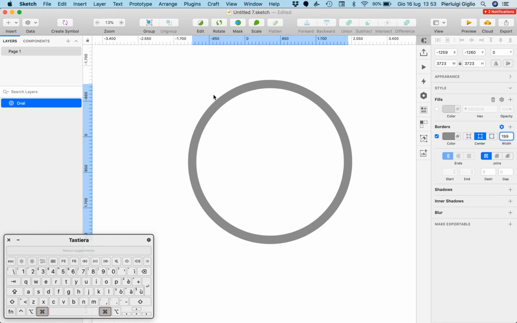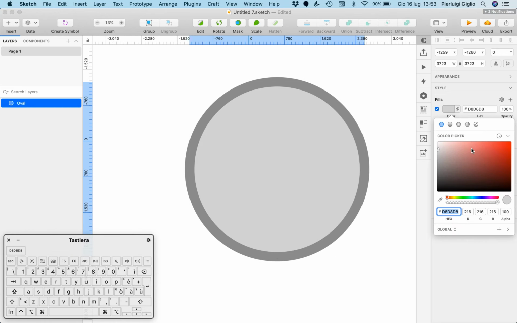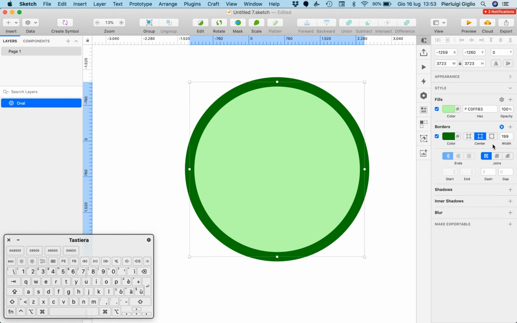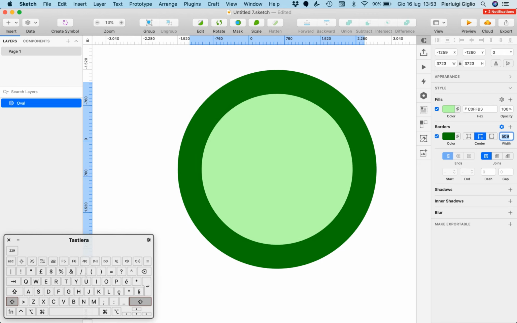So let's actually add a fill, and I'm going to give it a value of green, and I'm also going to make this border green just for the sake of illustration. I'm going to make it even bigger. At the moment we have it set at center.